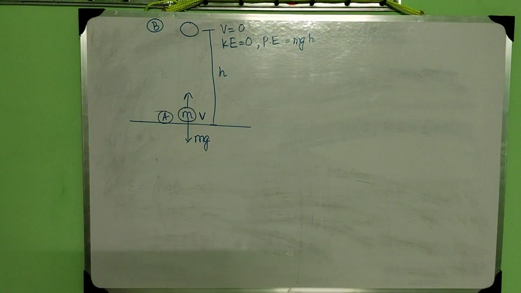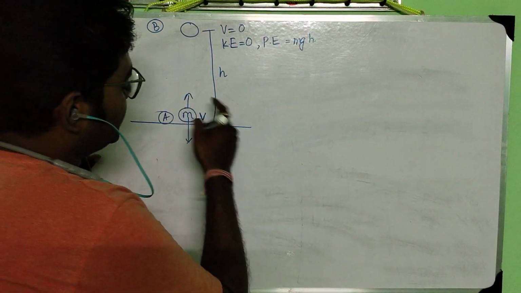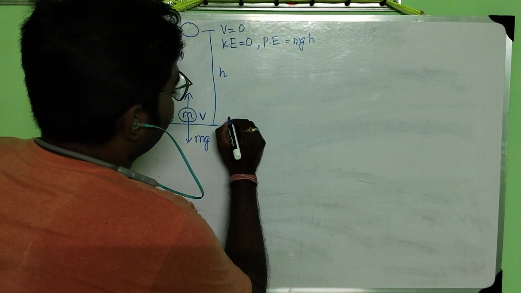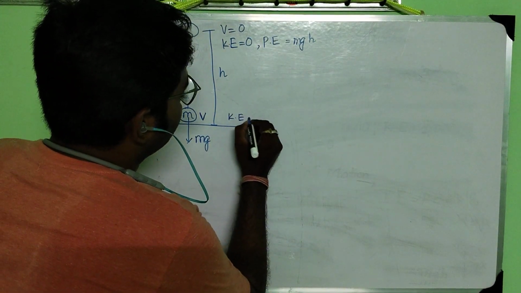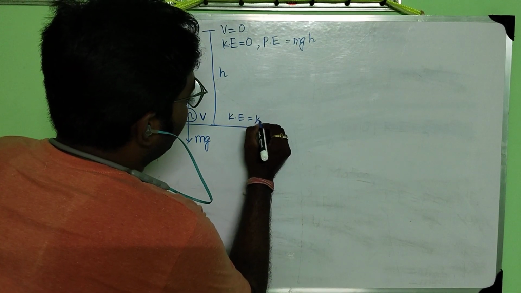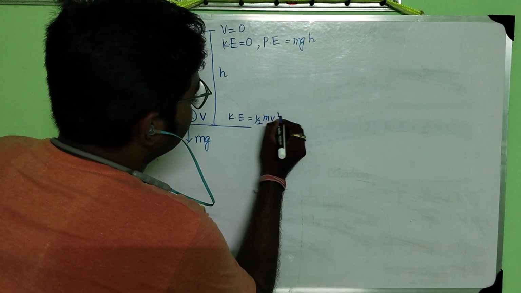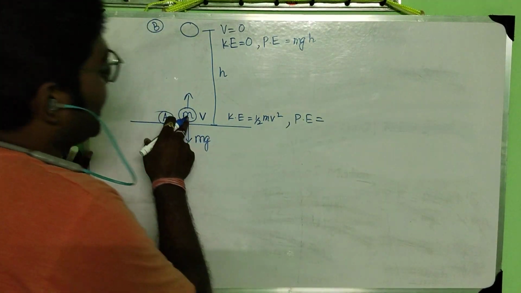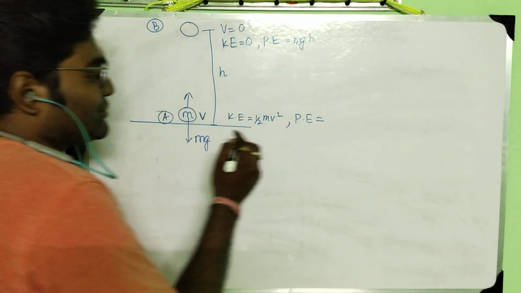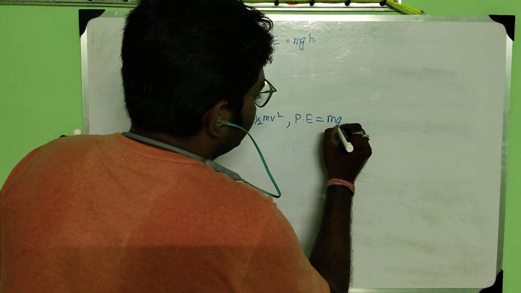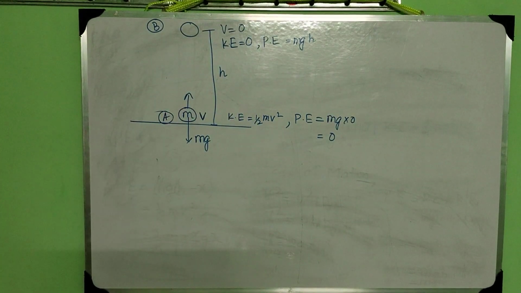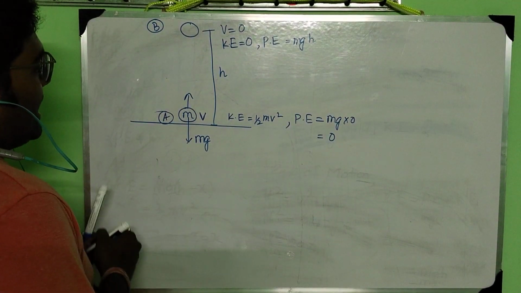Simple thing. Here, when I was throwing the ball, it has a velocity v, so kinetic energy will be half m v square, and potential energy, since there is no height from the ground, that means height is equal to 0, so mg into 0, that means 0. So here the potential energy is 0. Now I will take any point.